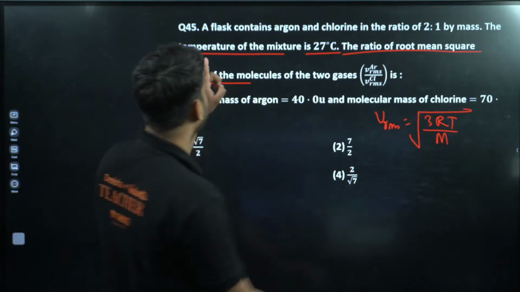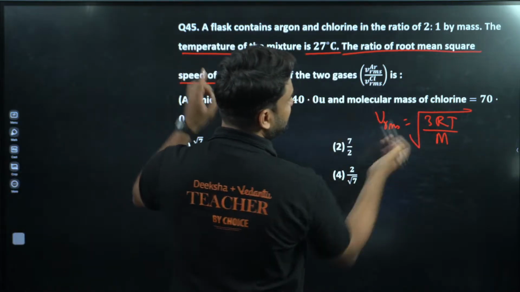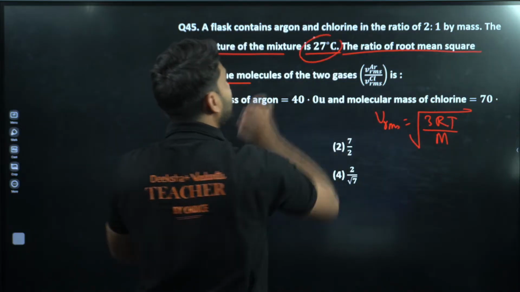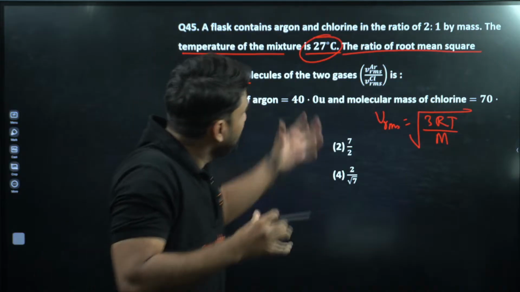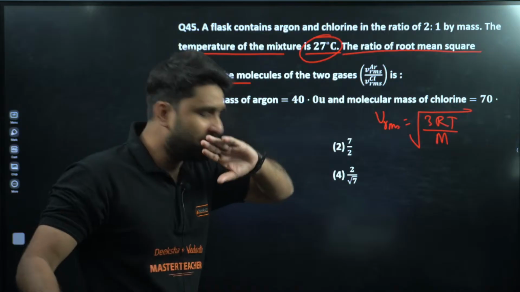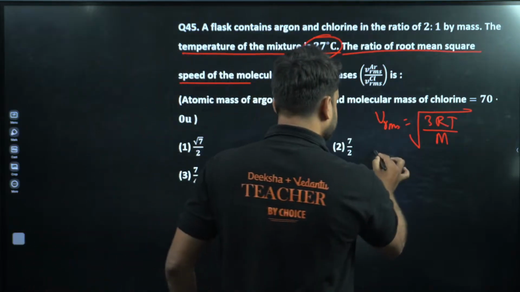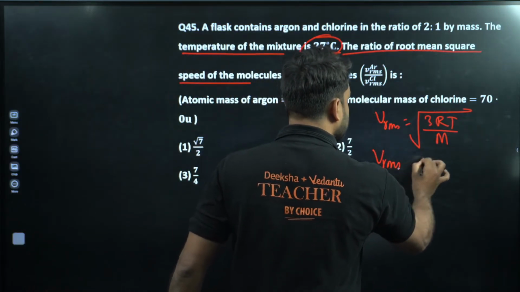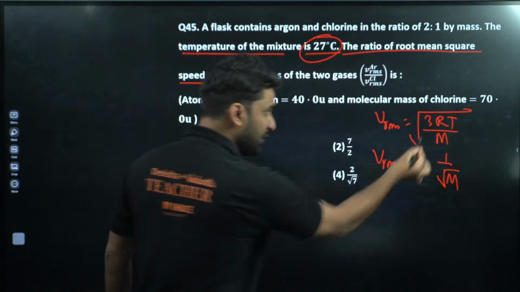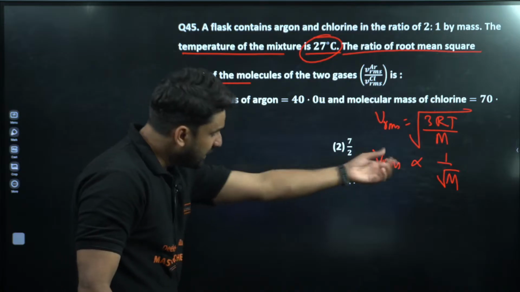But can you see in this question, R is the gas constant, M is mass, and T is temperature. Temperature is the same, the complete vessel is at the same temperature. So we can ignore T. It means that Vrms is proportional to 1 by under root M. Please keep it in mind. We can ignore 3RT. Inversely proportional to M.